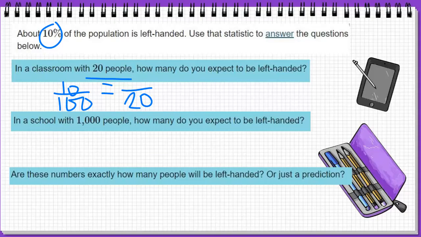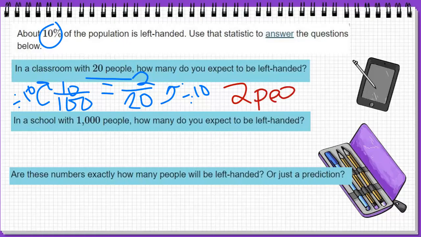of my second fraction. And again, I'm seeing that I can divide. I can divide by 10 right here. So if I divide by 10 on the first ratio, I would divide by 10 on the second to get 2. So I would expect 2 people to be left-handed.